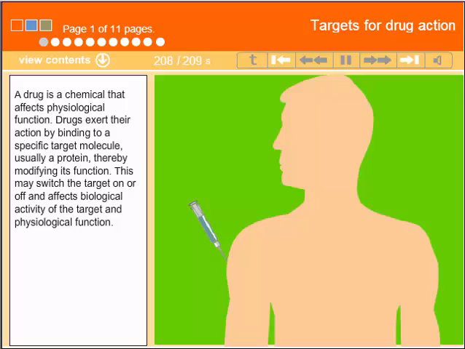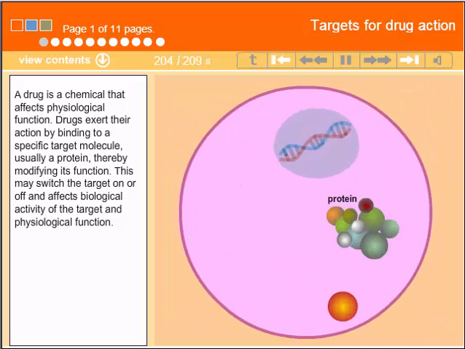A drug is a chemical that affects physiological function. Drugs exert their action by binding to a specific target molecule, usually a protein, thereby modifying its function. This may switch the target on or off and affects biological activity of the target and physiological function.